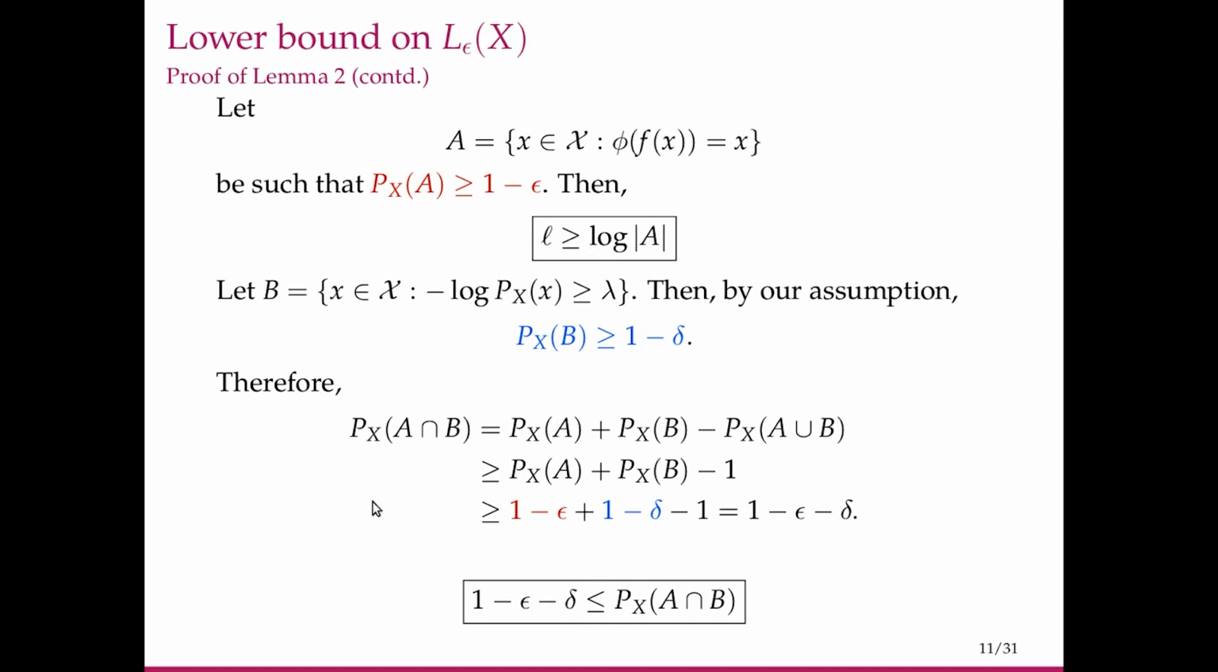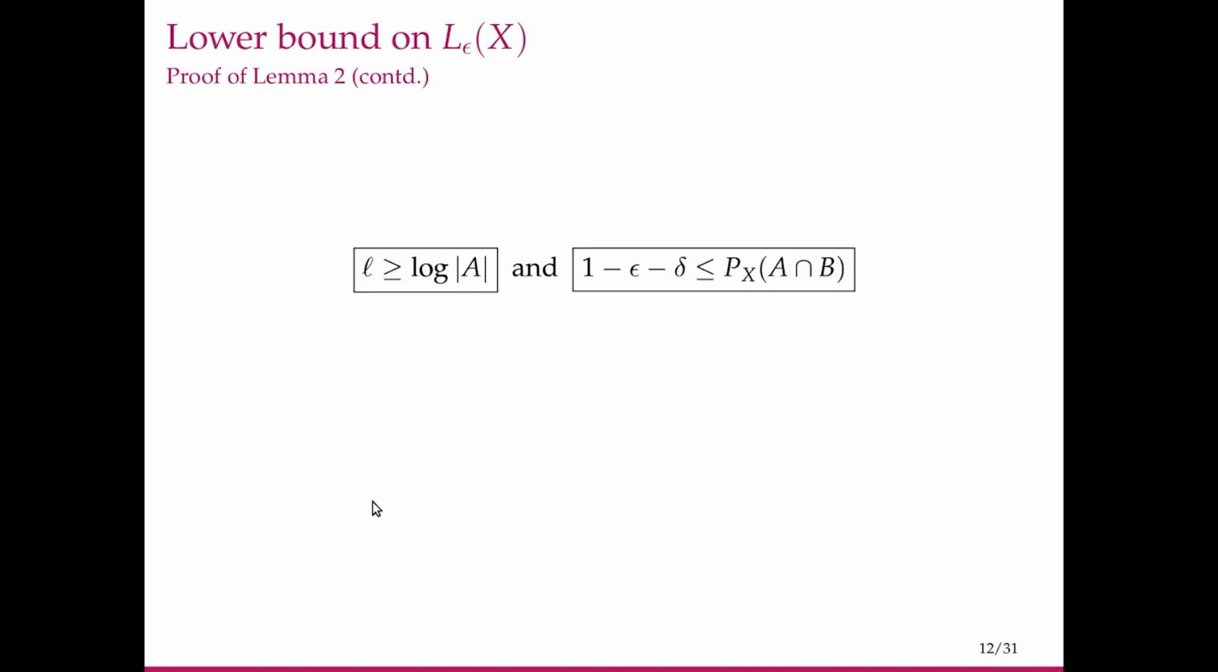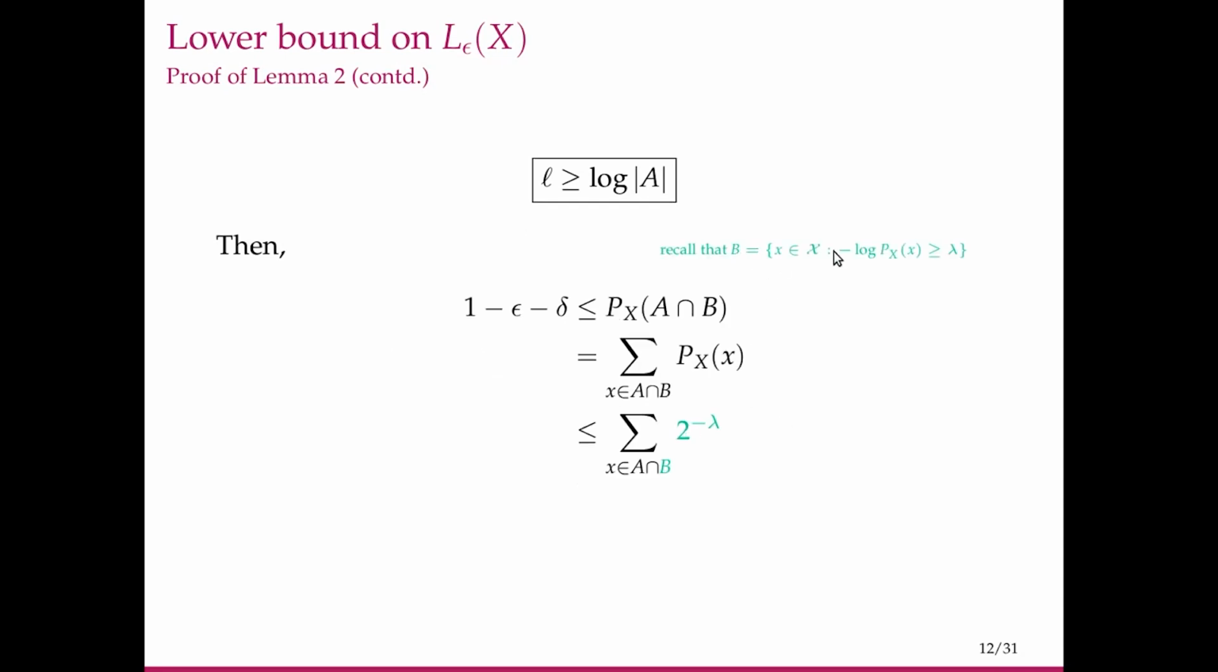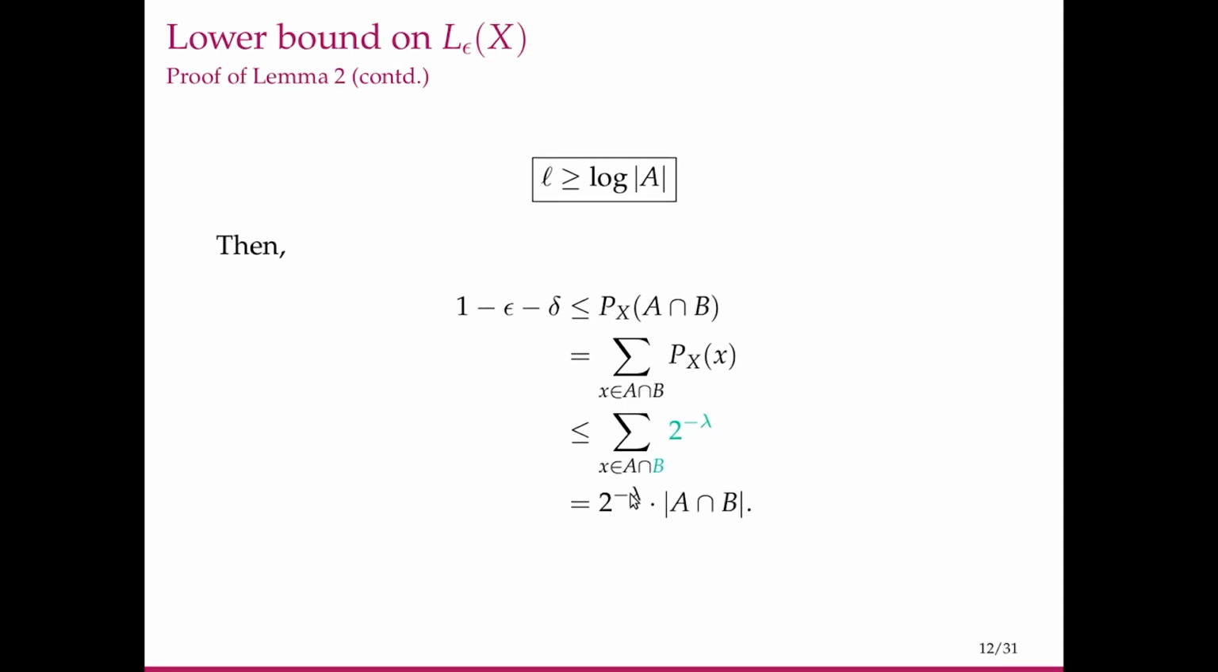So let's carry these two boxes forward, and let's open this second box. So 1 minus epsilon minus delta is less than or equal to the sum of all the probabilities of the symbols in A intersection B. Now, all these symbols are also in B. But recall that in B, minus log px is greater than or equal to lambda. In other words, px is less than or equal to 2 raised to minus lambda. So we can write px of x is less than or equal to 2 raised to minus lambda here. So this gives 2 raised to minus lambda times cardinality of A intersection B.